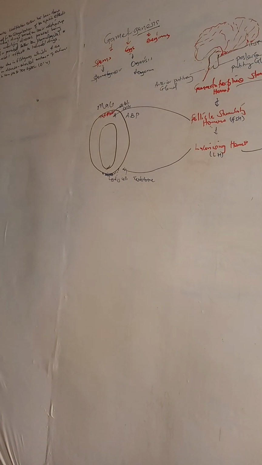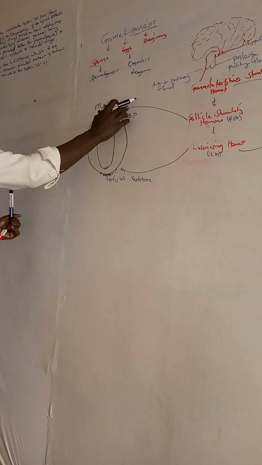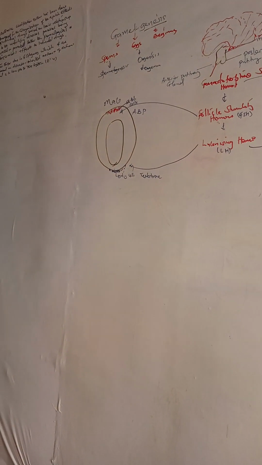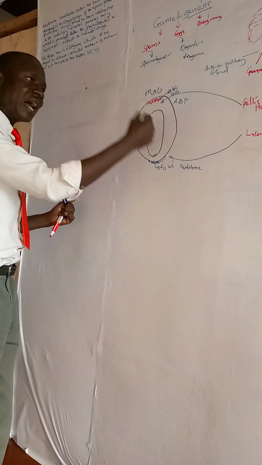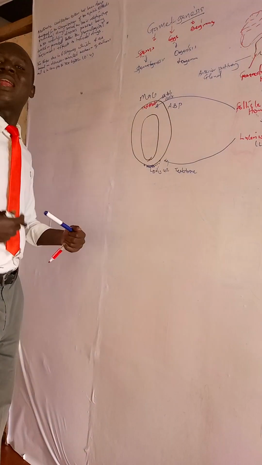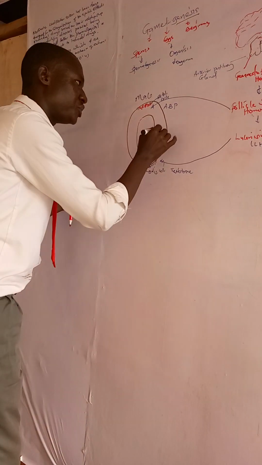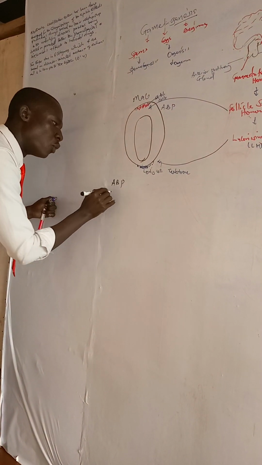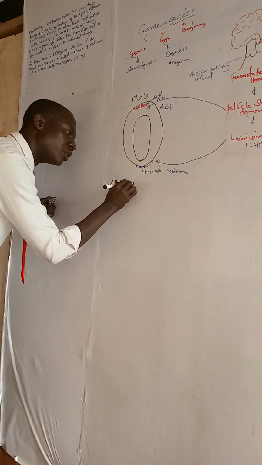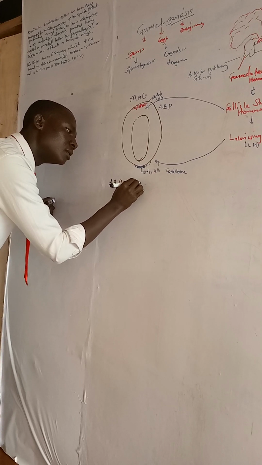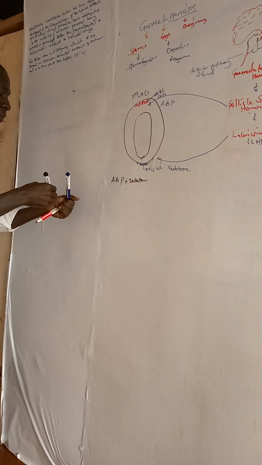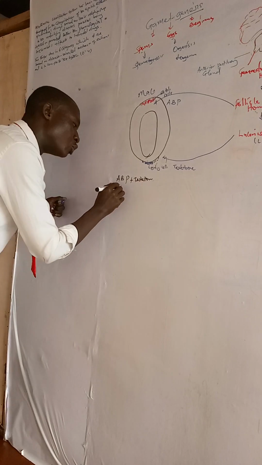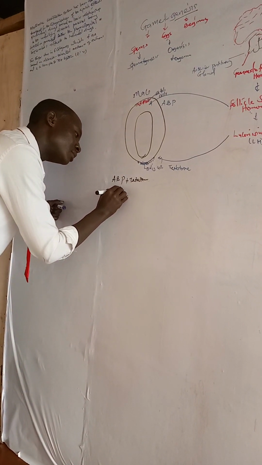Now, testosterone together with androgen binding proteins will start the process which is known as spermatogenesis. So androgen binding proteins will combine with testosterone to start the process that we are calling spermatogenesis.